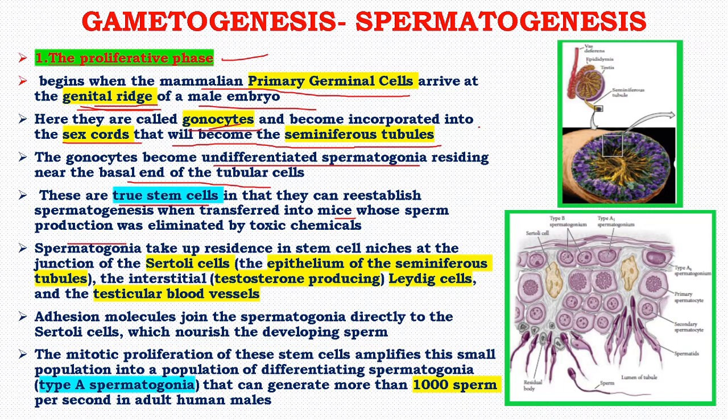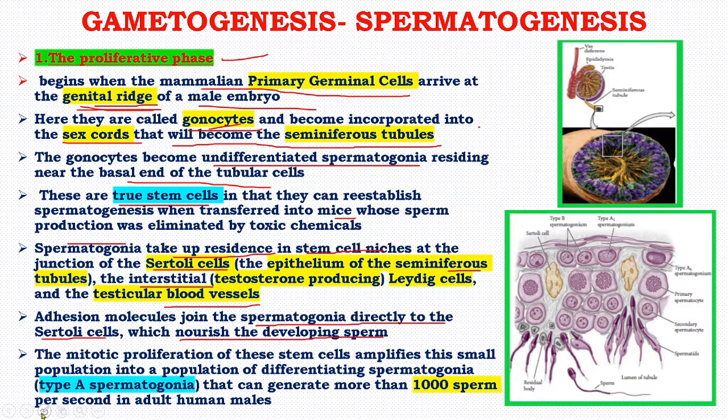So, spermatogonia take up residence in stem cell niches at the junction of Sertoli cells, that is the epithelium of the seminiferous tubule, the interstitial, that is testosterone producing Leydig cells, and the testicular blood vessels. So, adhesion molecules join the spermatogonia directly to the Sertoli cells, which nourish the developing sperm.